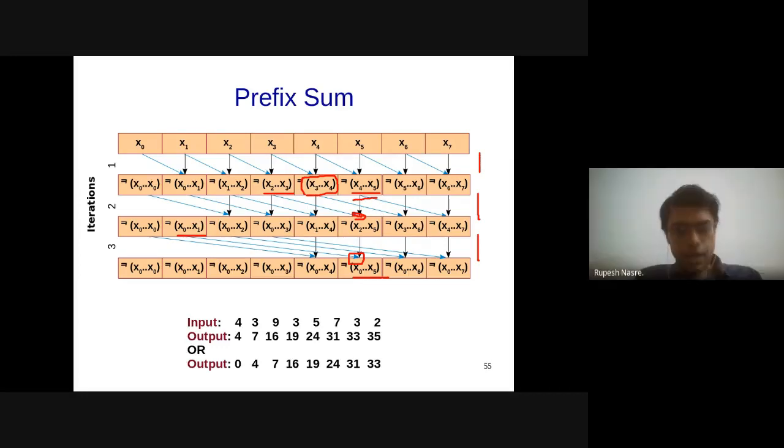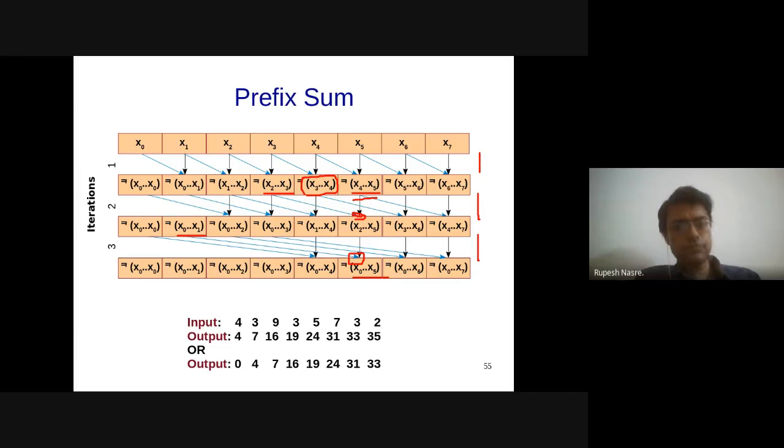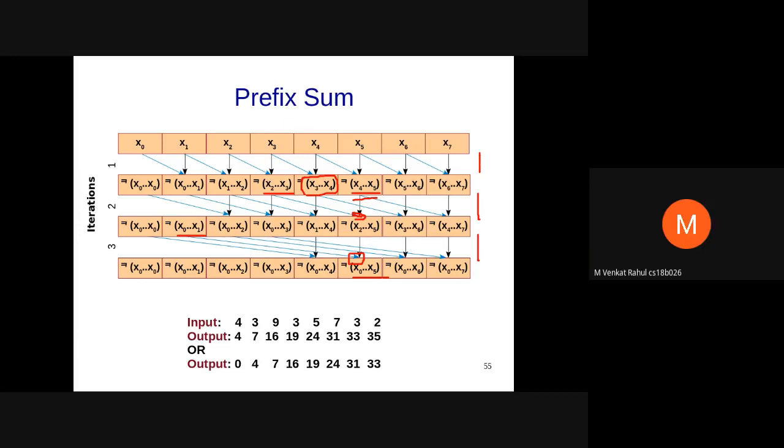Sir, in this case, won't it be beneficial to add x0 in the first step to all the elements rather than adding the previous one? Because if we are assuming that we're doing an in situ update on the array, then this might lead to some race condition kind of issue.